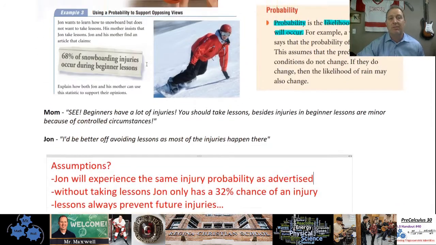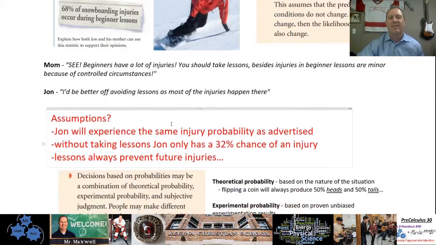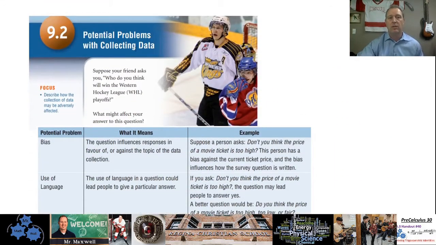And so in this case, of course, both of them are looking at that fairly subjectively. John really wants to snowboard without lessons. So his feelings are that, hey, Mom, listen, lots of injuries. I don't want to do that. Right? You see how that works? All right, that's 9.1. 9.2 is potential problems with collecting data.